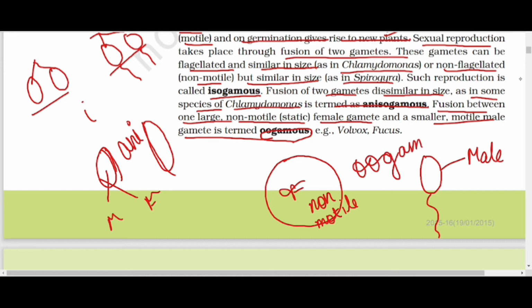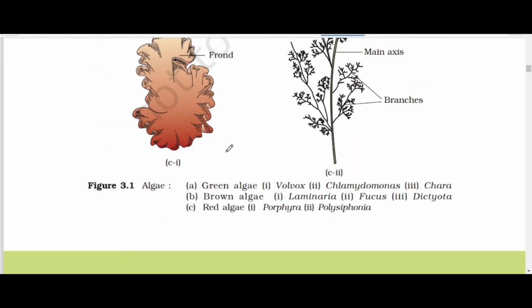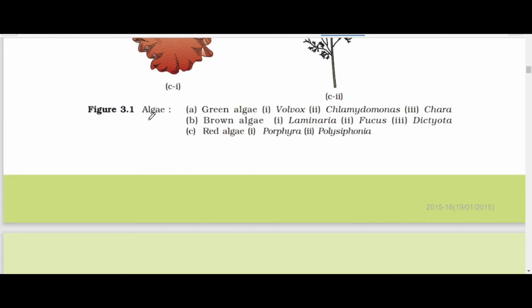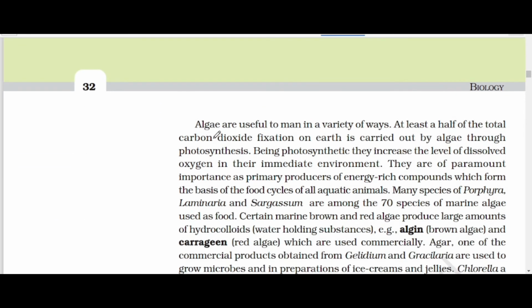Oogamous or oogamy. Isogamous, anisogamous, and oogamous. All the examples are MCQ. All three are MCQ. So these are the figures of algae. We will talk about this later. So let me continue the paragraph.